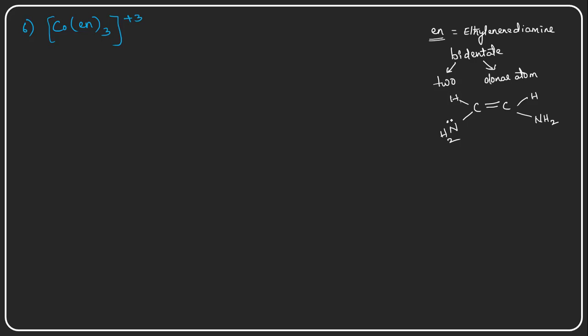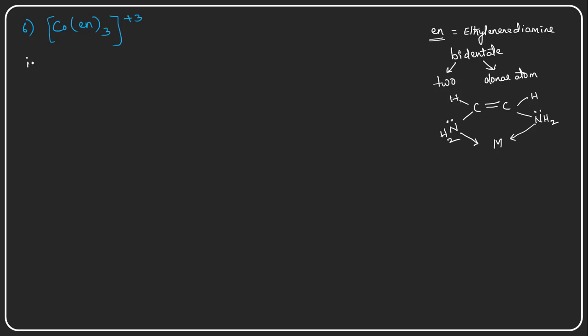And here the nitrogens are acting as donor atoms, and they will donate a pair of electrons to the central metal cation. In such a way, two bonds at a time, the central metal cation can form two coordinate covalent bonds with one ligand only. So here three ethylene diamines are there. How many bonds can it form? Total six bonds it can form, right? So let us see now.